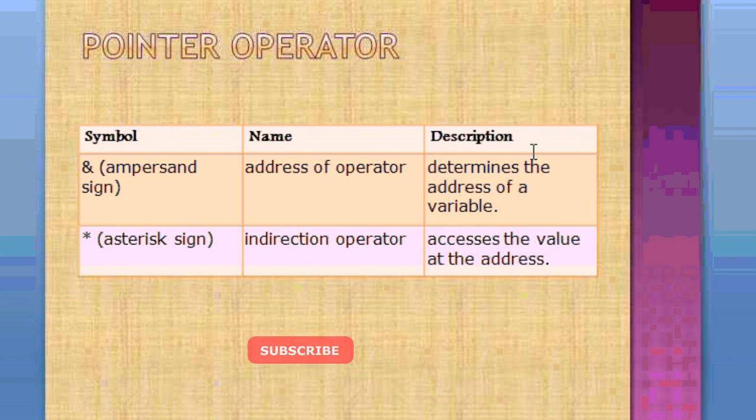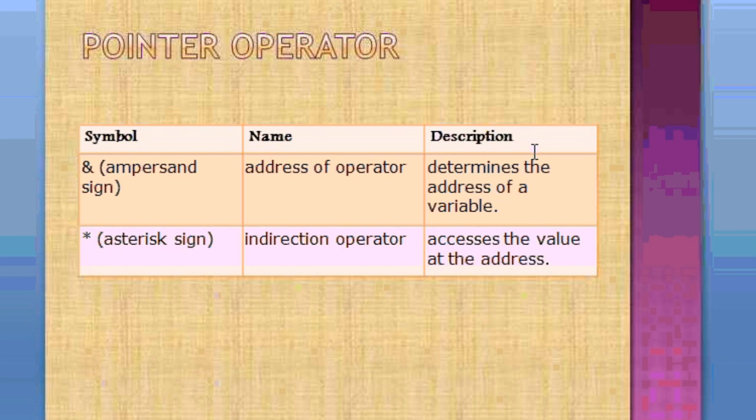Whereas asterisk sign, you can see, star or asterisk sign, it is indirection operator. Its name in C is indirection operator. You can say an asterisk operator also. So it is used to access the value at the particular address.